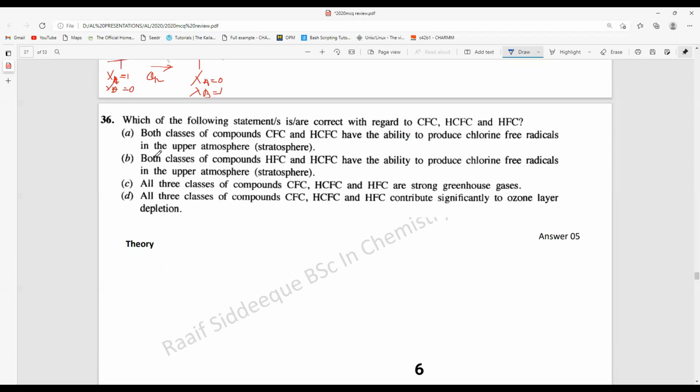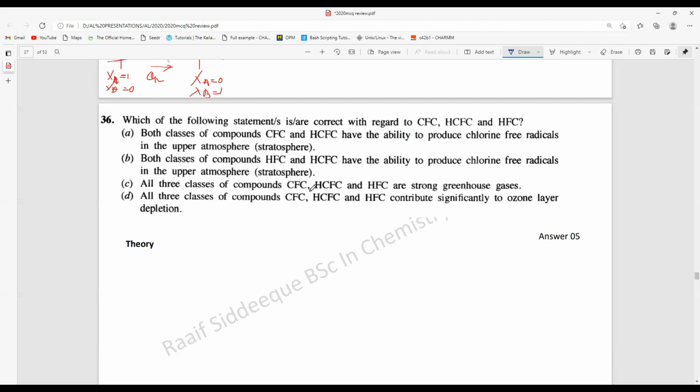Okay, so we'll move on. Both classes of compounds, CFC and HFC, have the ability to produce chlorine free radicals in the upper atmosphere. We normally study this in our environmental chemistry for the depletion of the ozone layer, and I have explained some of the concepts in the previous paper, 2019, and before that we had a discussion about these things in previous papers in the essay part.